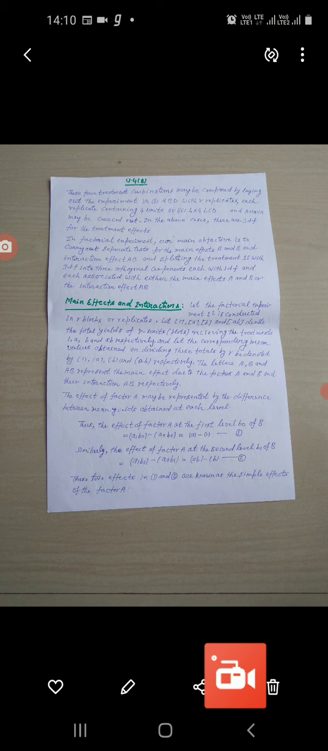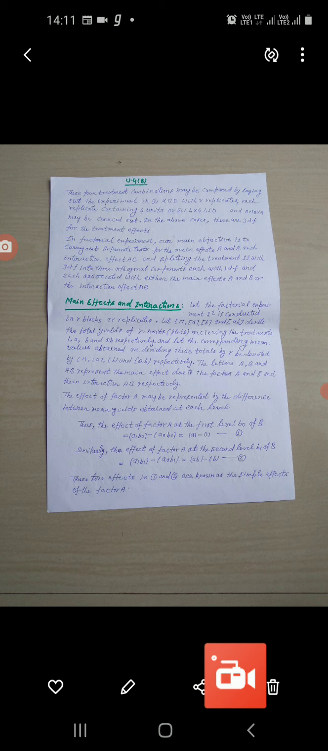Following the notations, we assume that the capital letters A and B indicate the names of the two factors under study, and small letters a and b denote one of the two levels of each of the corresponding factors, and this will be called the second level.